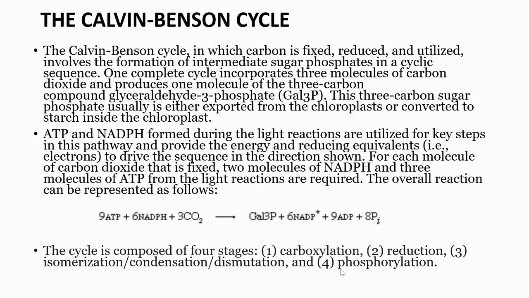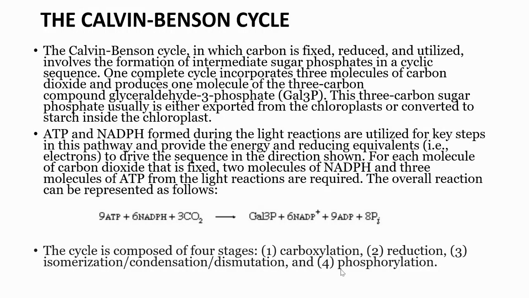The Calvin-Benson cycle. The Calvin-Benson cycle, in which carbon is fixed, reduced, and utilized, involves the formation of intermediate sugar phosphates in a cyclic sequence. One complete cycle incorporates 3 molecules of carbon dioxide and produces 1 molecule of the 3 carbon compound glyceraldehyde 3-phosphate, Gal3P. This 3 carbon sugar phosphate usually is either exported from the chloroplast or converted to starch inside the chloroplast.